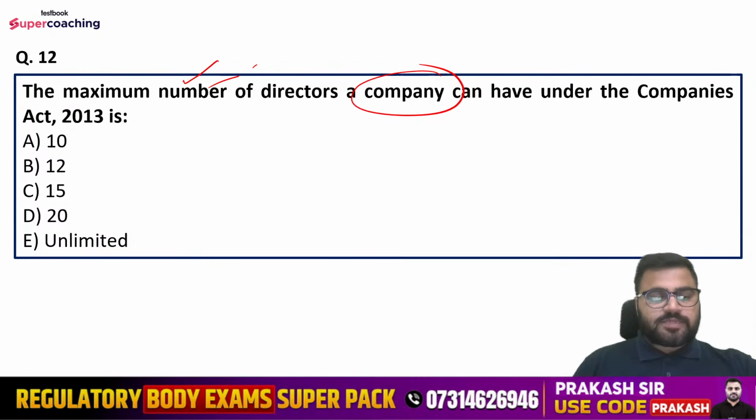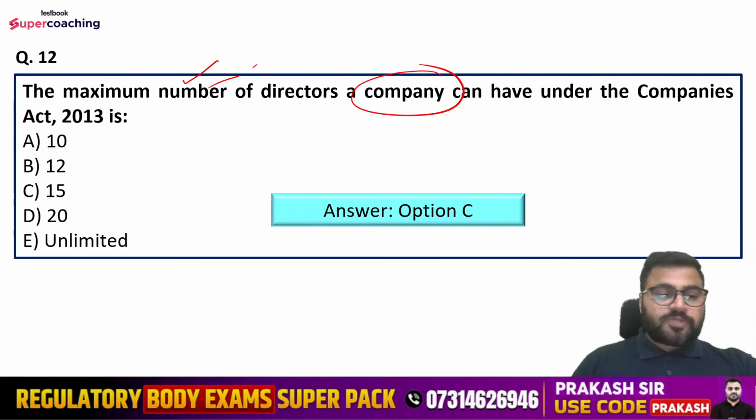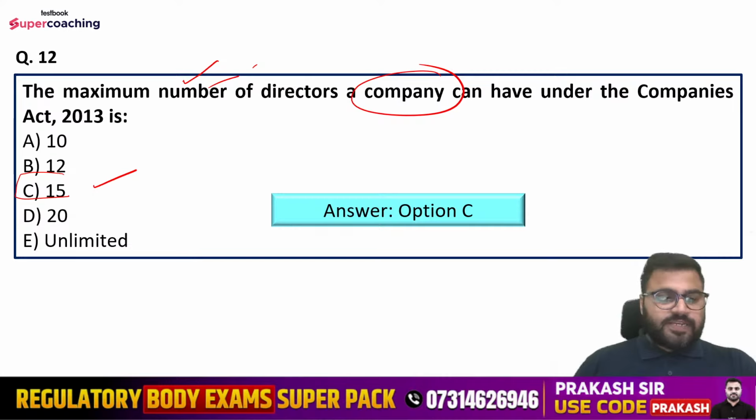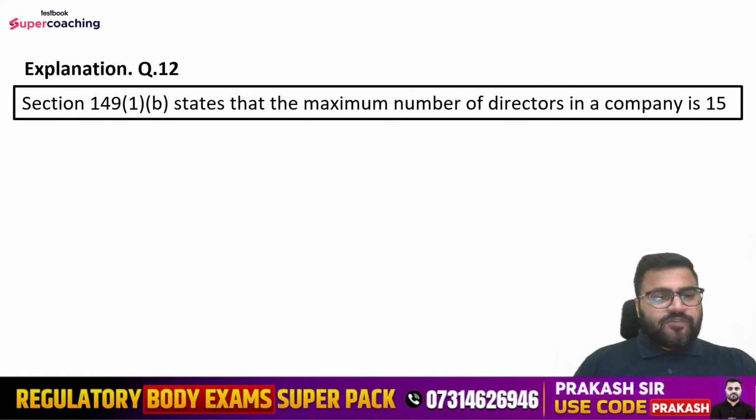Question number 12. So right answer is option number C, that is 15. ठीक है, तो maximum number of directors as per the Companies Act must be basically 15. ठीक है जी. So as per section 149 subsection 1 clause B states that maximum number of directors in a company is 15.